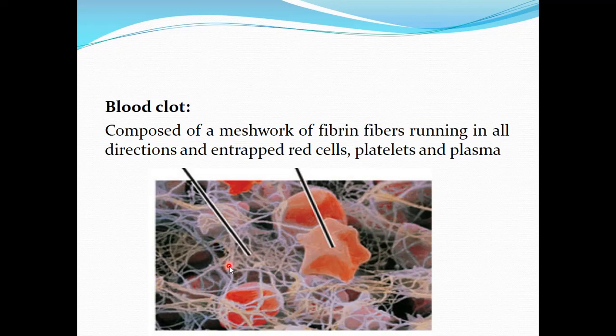Then in this meshwork of fibrin fibers are entrapped the blood cells, like red cells and platelets, and there is plasma as well. So this is a clot showing us the entrapment of different blood cells and the fibrin fibers running in all directions.